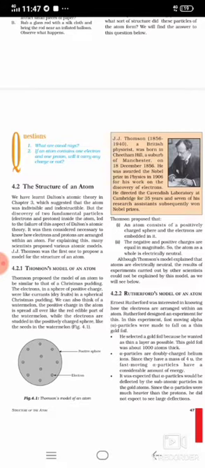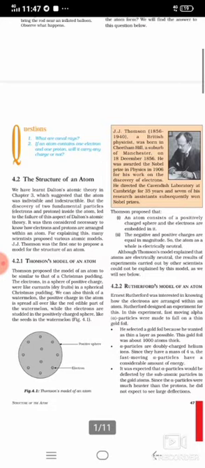Okay, so after finding the electron and proton, the postulate of this theory that atoms are indivisible particles is discarded. It was then considered necessary to know how electrons and protons are arranged within the atom. For explaining this, many scientists proposed various atomic models.